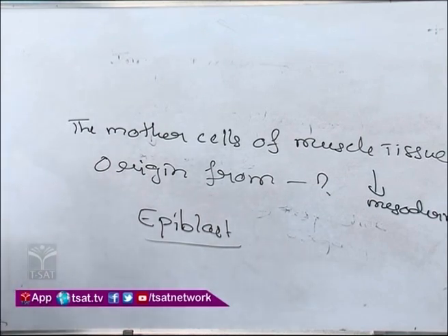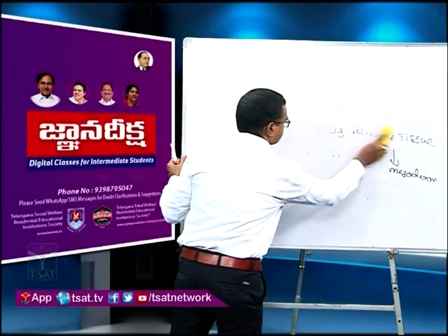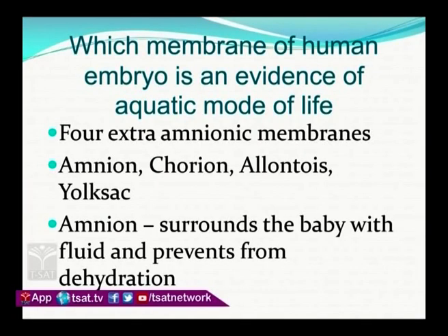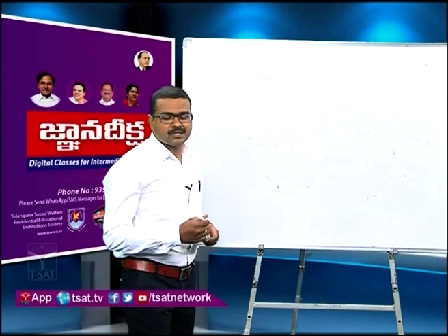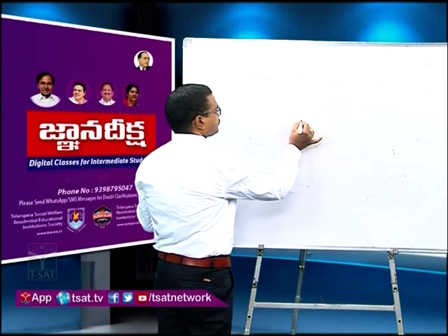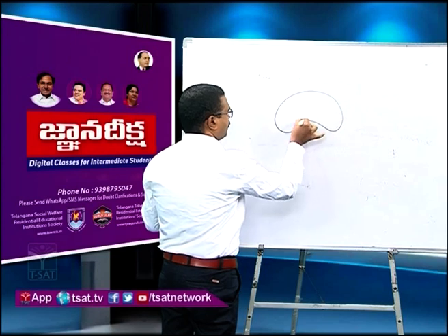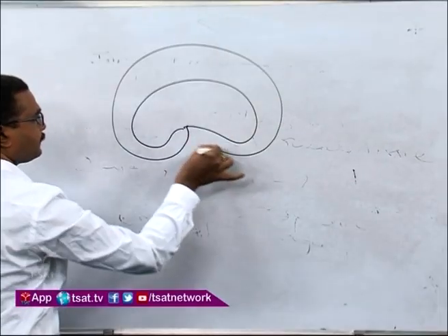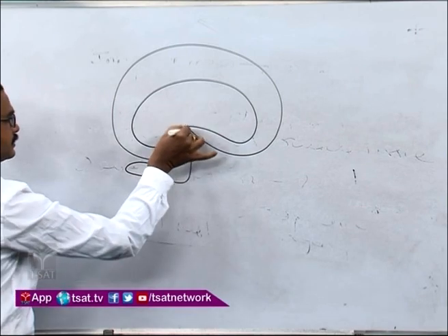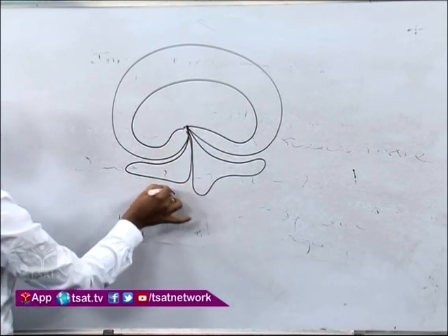Like this, we can solve applied questions. Then, which membrane of the human embryo is an evidence of aquatic mode of life? During the course of embryonic development, four extra-embryonic membranes originate. They are amnion, yolk sac, allantois and chorion.